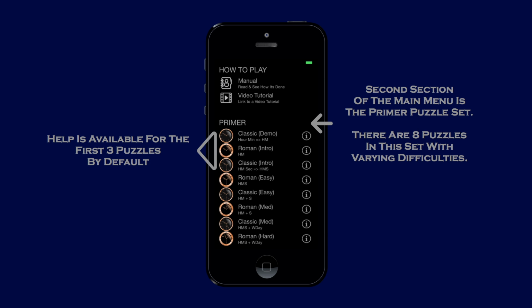The second section of the main menu is the primer puzzle set. There are 8 puzzles in this set with varying difficulties. Help is available for the first 3 puzzles by default.